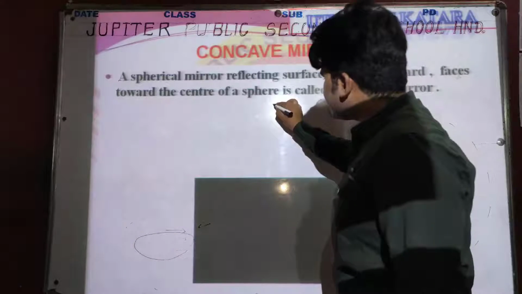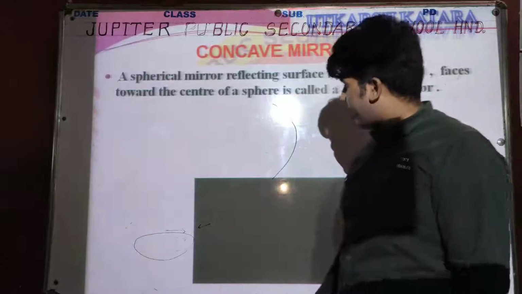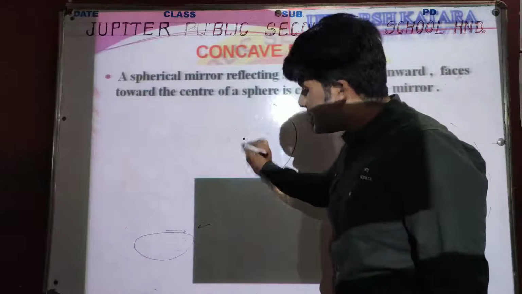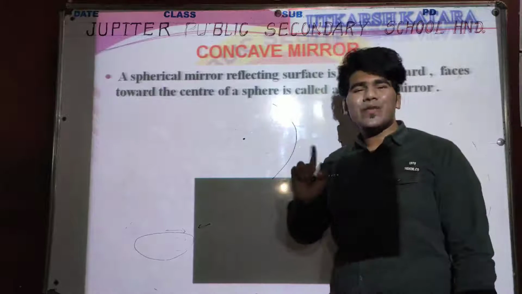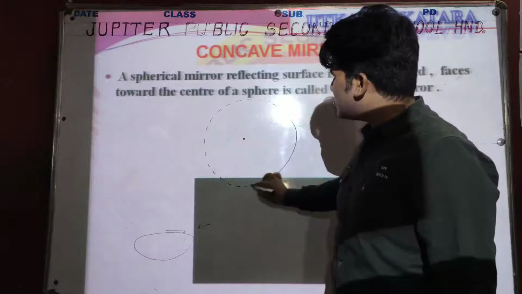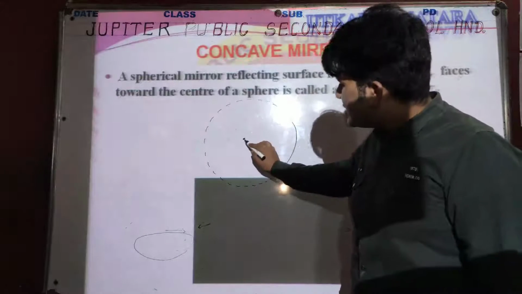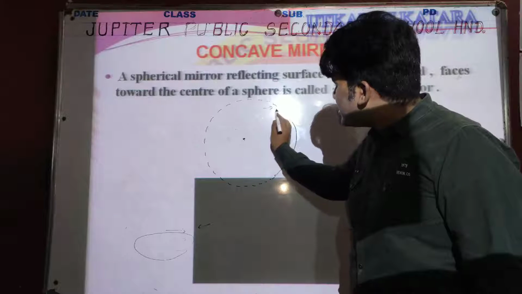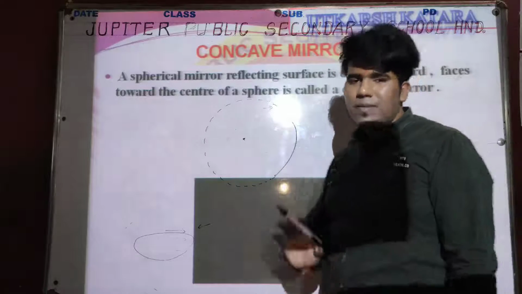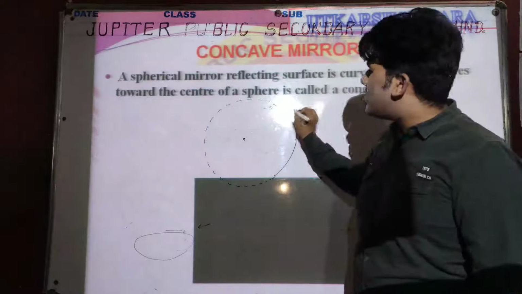Let's check out again. This is the diagram of a concave mirror. And this will be the center of the sphere, because a concave mirror is obtained with the help of a sphere. Yes or no? So this is the center and this is the reflective surface. We have already discussed that the left side will be the reflective surface and the right side will be opaque.